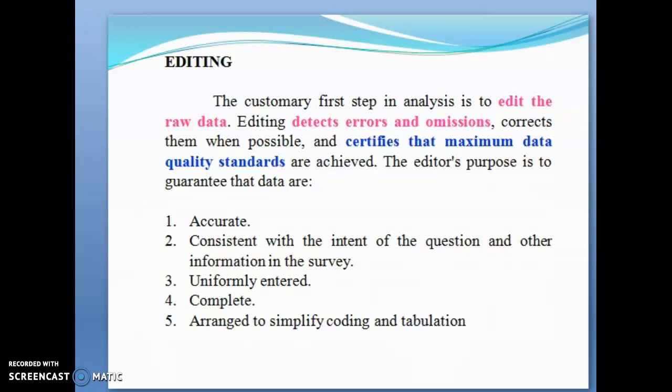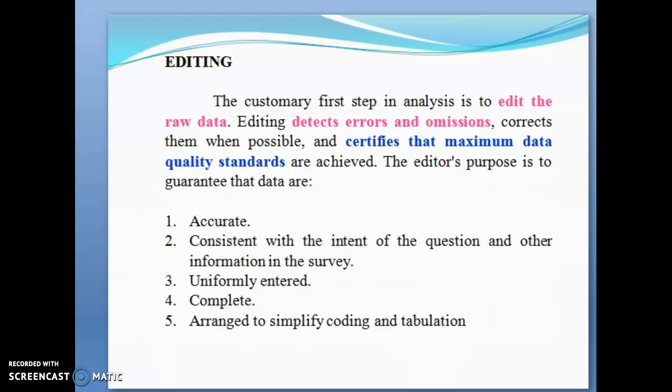So it is the customary first step in the analysis to edit the raw data. So editing detects the errors and omissions, and also it corrects them when and where it's possible. It certifies that the maximum data quality standards are achieved.